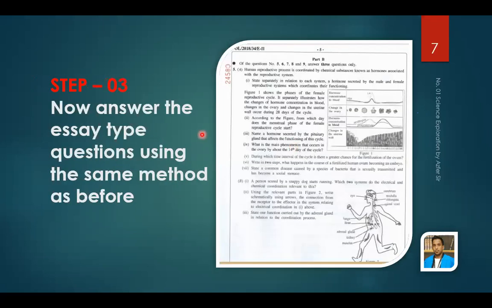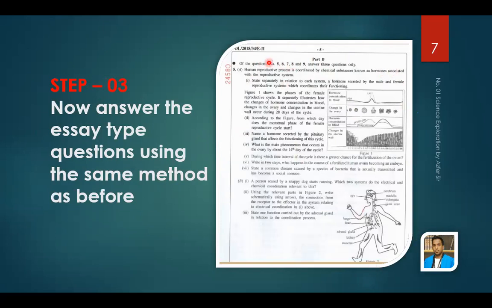Step number 3 is to answer the essay type questions using the same method as before. After you finish all the structured essay questions, you have to take your essay type, part B. Part A of the second paper is the structured essay. Part B is the essay part of your science paper.